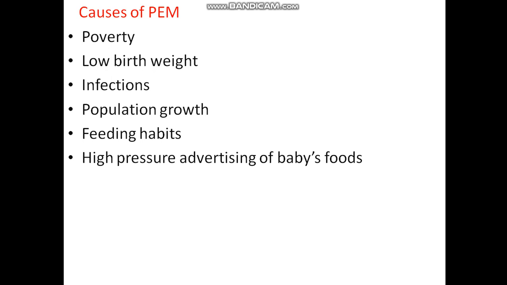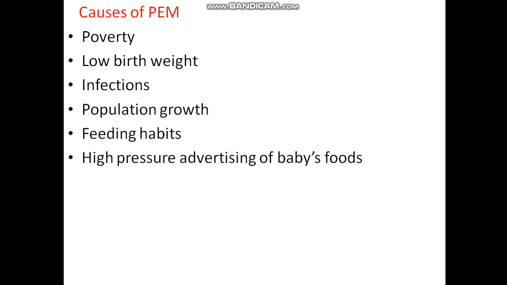Then the third one is infection. If infection is not treated properly, that child will get protein energy malnutrition. Then population growth. When population growth increases, for example in a family with more children, all the children will not get proper food and all the care.